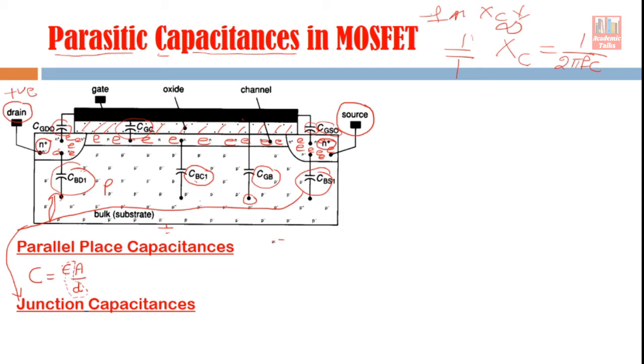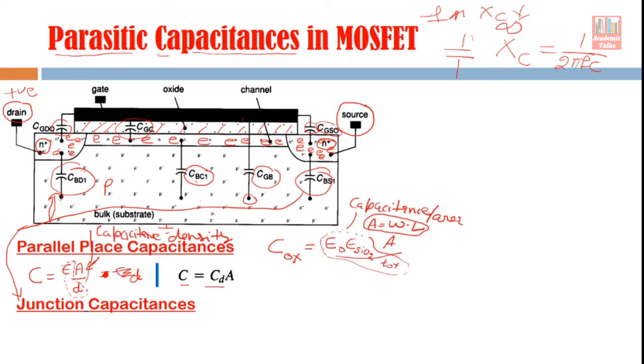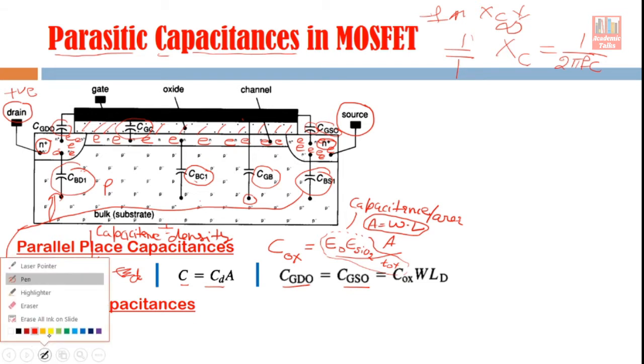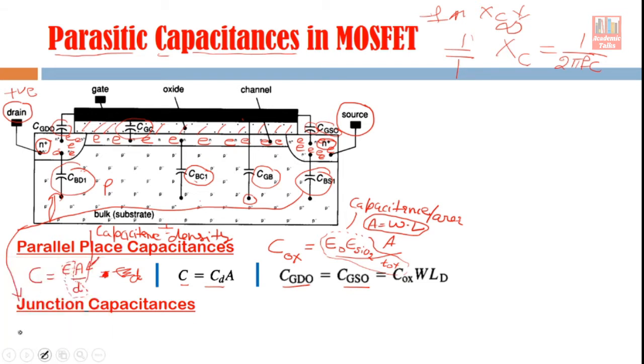So the other capacitive components which are present here, which are parallel plate capacitances, you see here CGDO and CGSO. Let's change this color. Okay. Now this CGDO is coming from where?